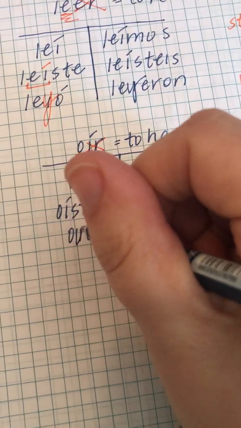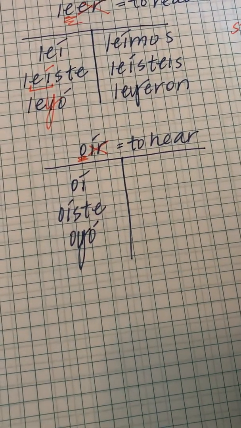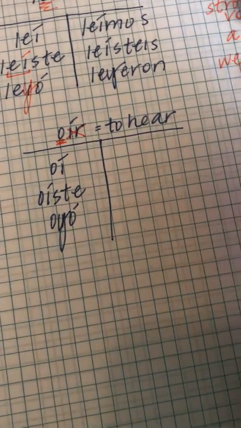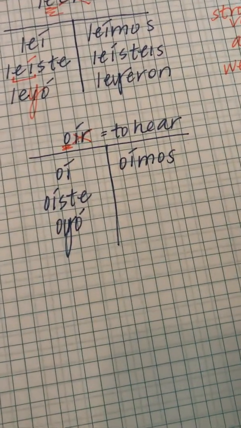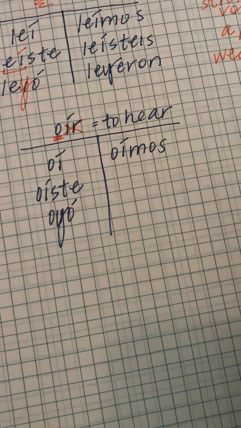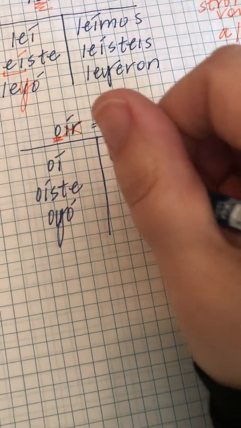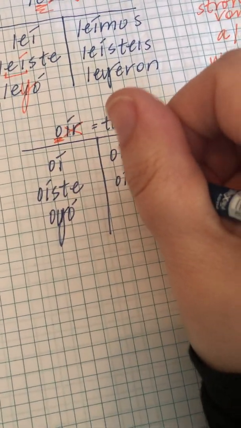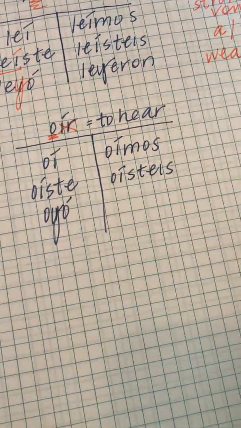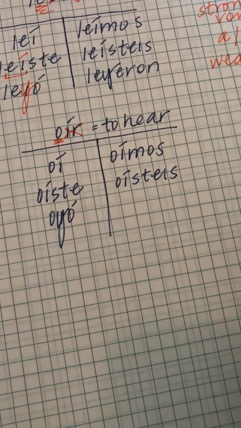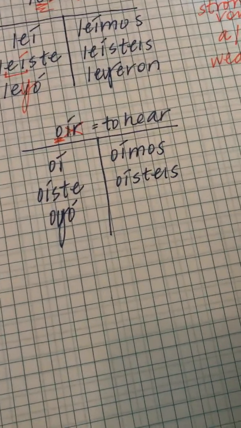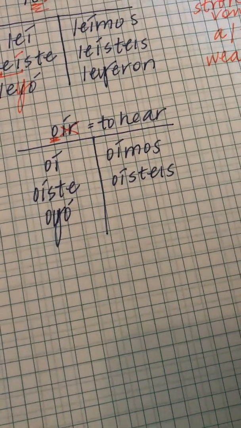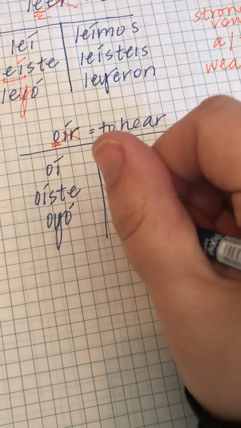So I'm going to change it to a Y: oyó. Nosotros, I'm going to need that accent because I want to say oímos. Vosotros, I need that accent because I want to say oísteis. And then ellos, ellas, ustedes, guess what? That I changes to a Y because it's surrounded by two vowels.